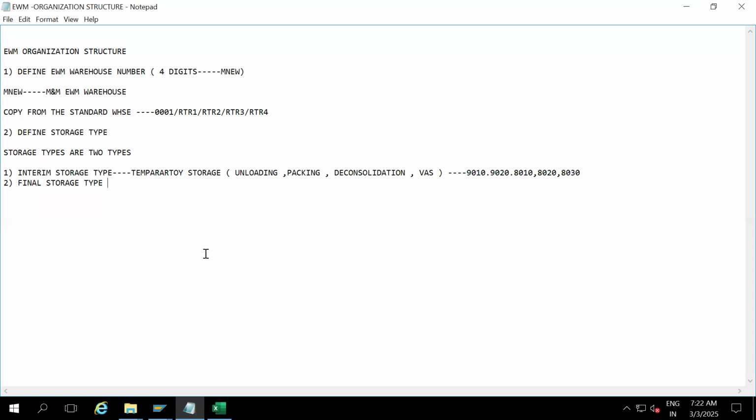Final storage types are the permanent ones. Permanent means until you pick. If you have an outbound delivery, customer order for material X, 50 quantity, you're going to pick from the final storage type, not from the interim storage type, until shipment.